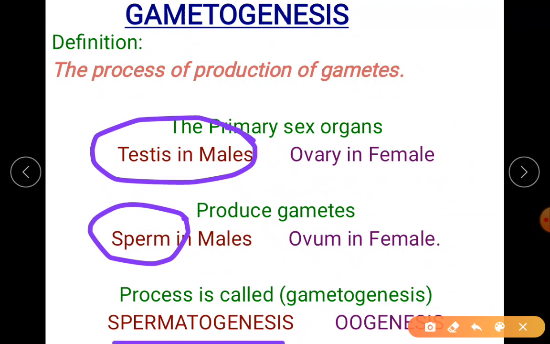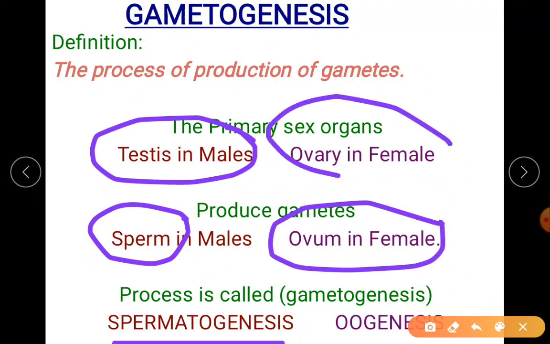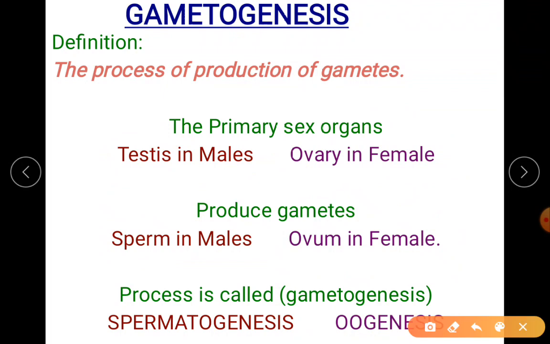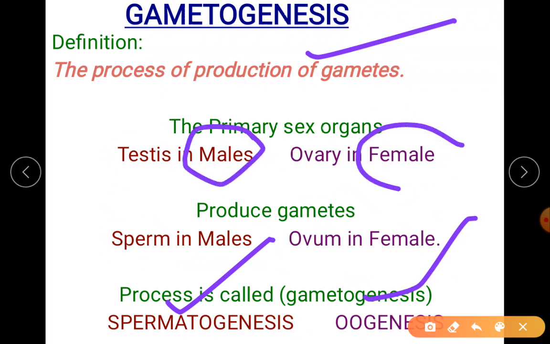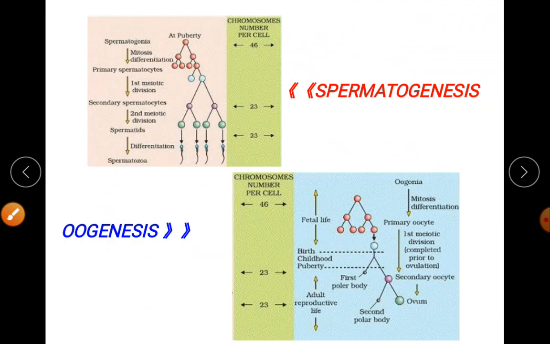Then formation of ovum in the primary sex organ of female, that is ovary, is called oogenesis. So it is clear about gametogenesis and its two terminologies based on which gender it comes under.